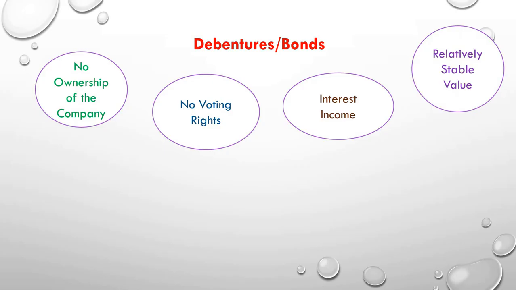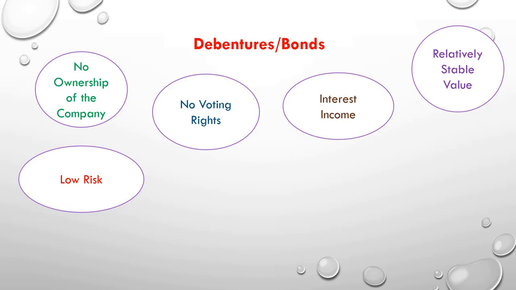Relatively stable value. As we have discussed in equity shares also, the prices fluctuate. The same happens with debentures. But debentures and bonds have a maturity period. So as compared to equity shares, the price fluctuates but not at the speed of equity shares. So we can say relatively stable value is there.